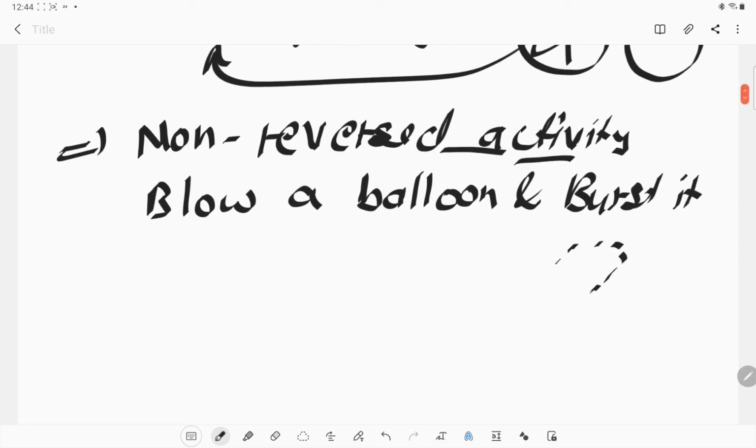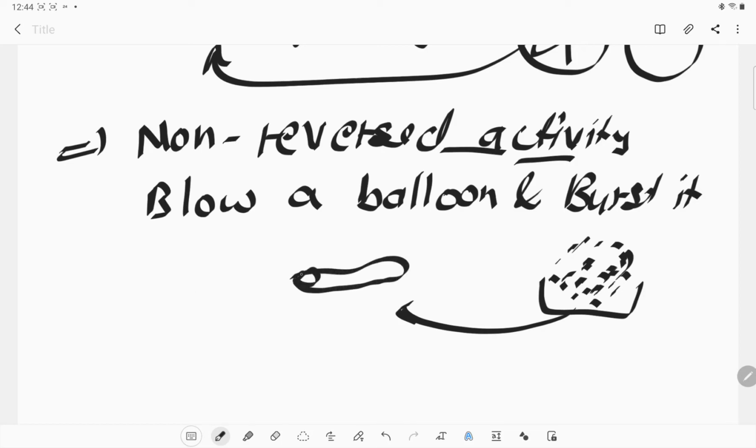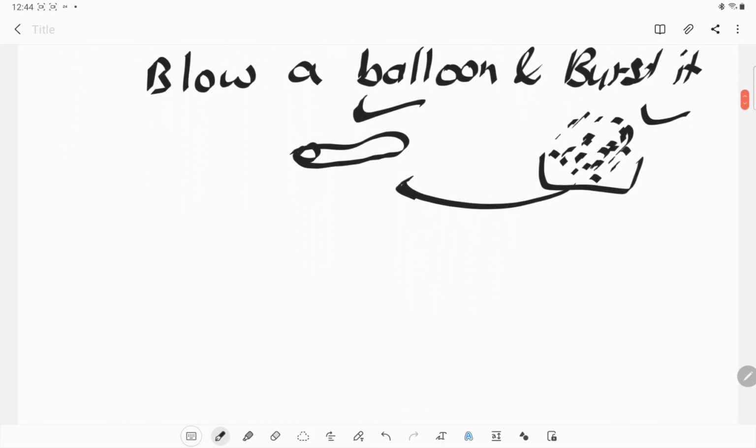Because of that burst, the balloon will go like this. We cannot regain or reverse that balloon into the same shape which we had earlier. So due to this burst we cannot reverse this activity.